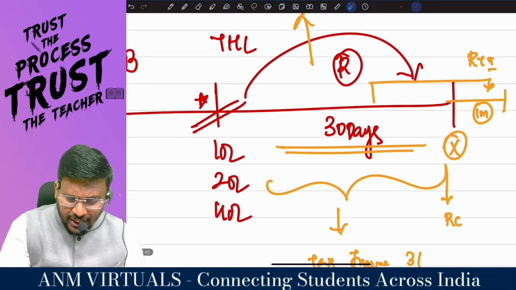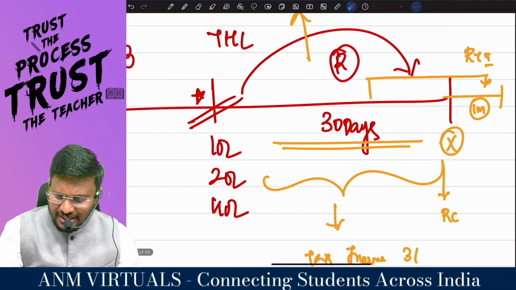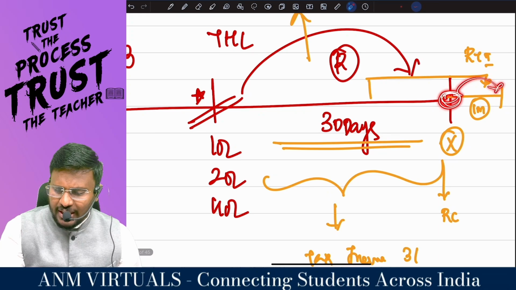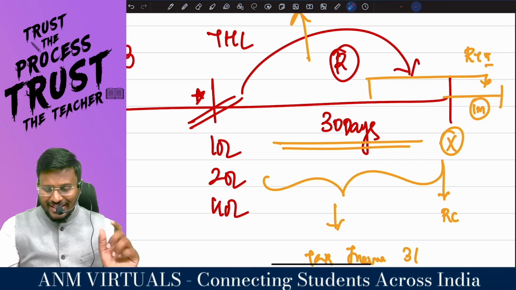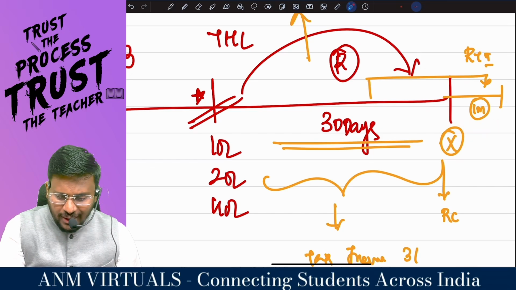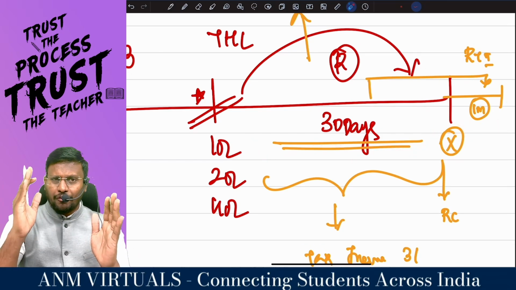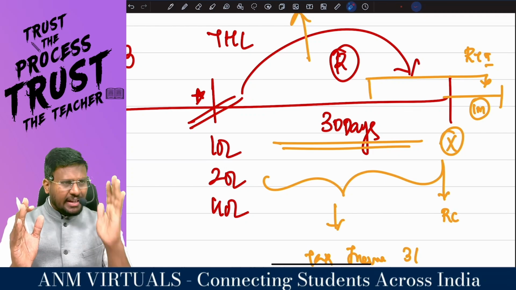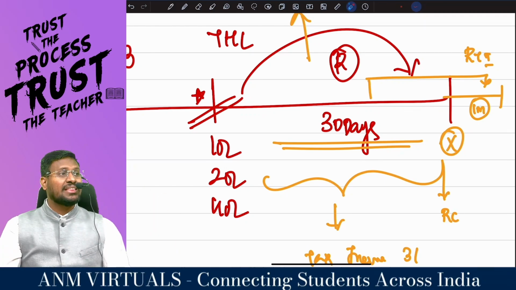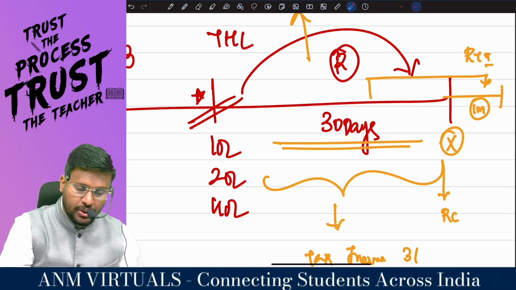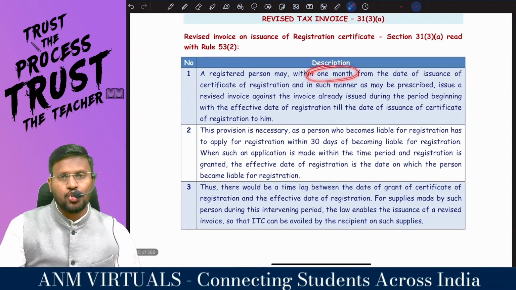I have to take registration within 30 days. If I get the registration from that point, take 1 month time. Within the 1 month time, whatever invoices you have issued from the date of liability for registration till the date of grant of RC, you have to revise the invoice. That is called a revised invoice. So a registered person may, within how much month?